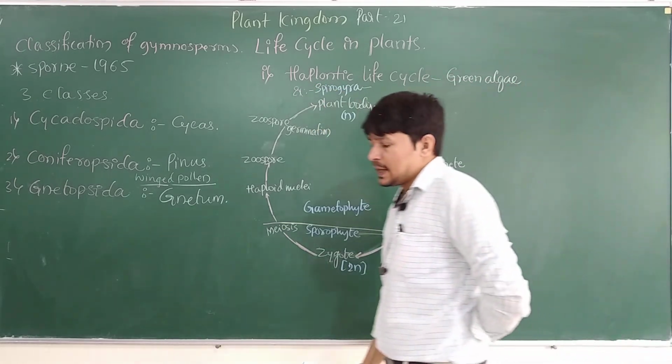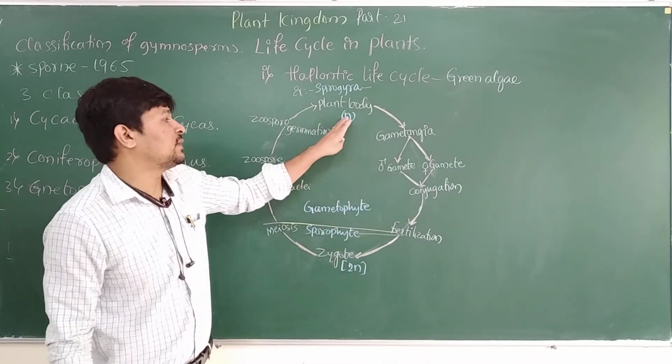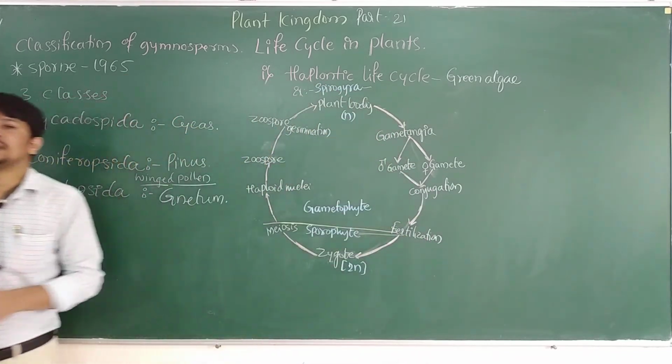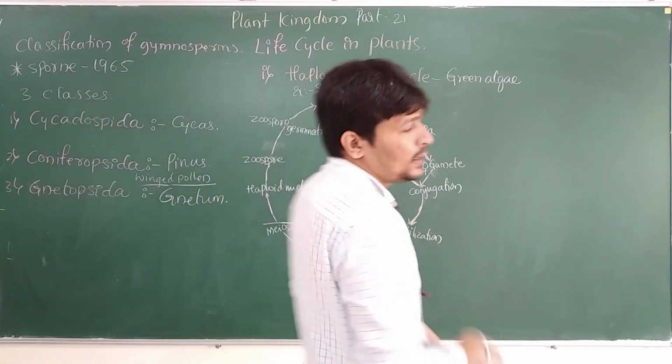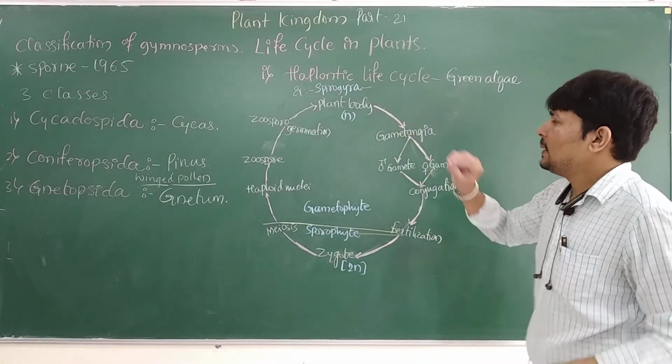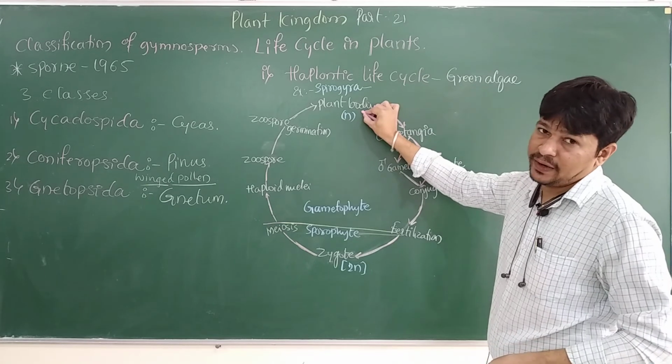So this is Spirogyra. Consider the plant body of the Spirogyra. As we all know, the gametophytic phase is the most dominant phase there. In such algae, the gametophyte is a vegetative individual. It is going to form gametes which are formed in the gametangia, right? So here, the individual plant body is haploid and it is the gametophyte, right?